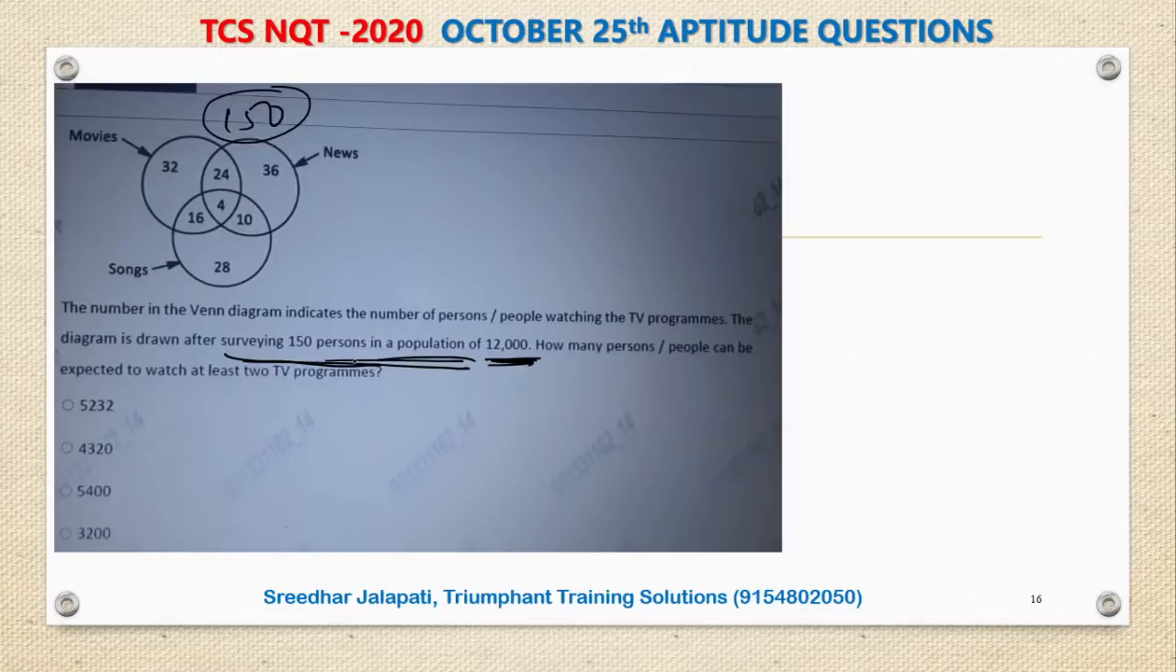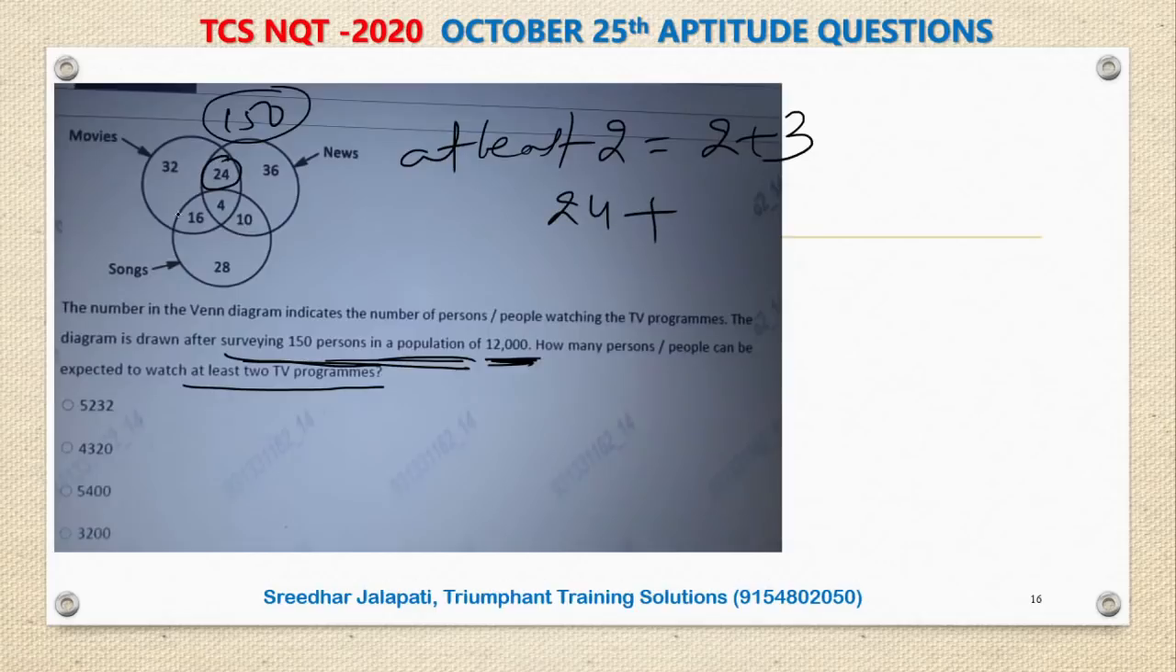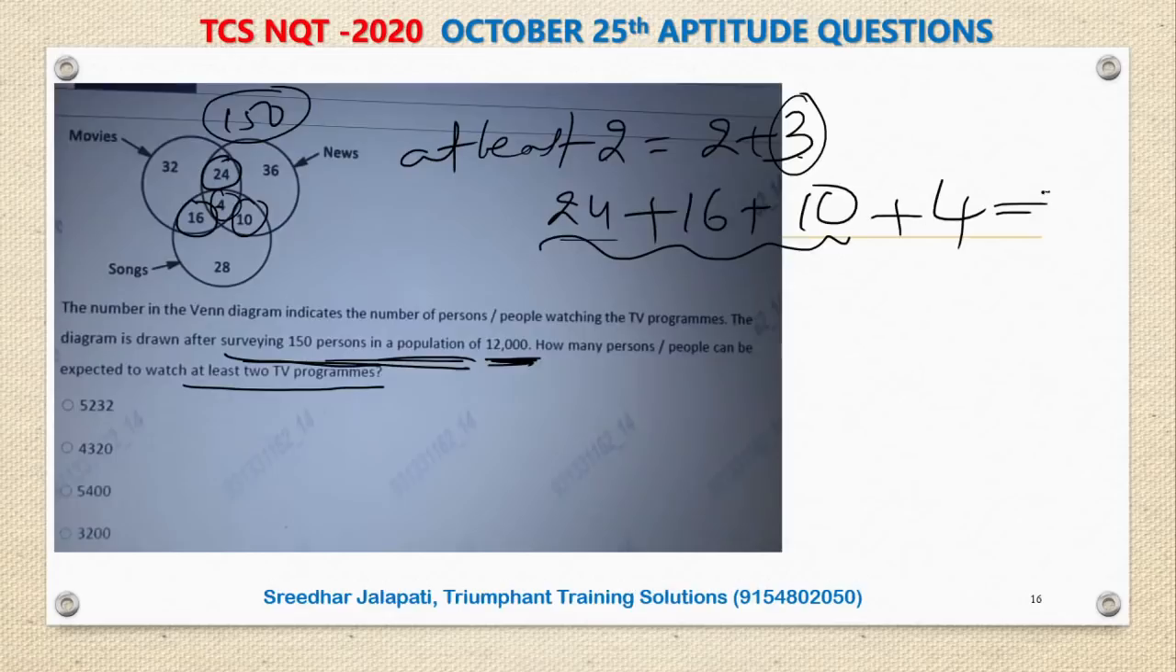Now, how many persons or people can be expected to watch at least 2 TV programs? What do you mean by at least 2 or 3? Here, who are the people watching 2 TV programs? These 24 who are watching movies and news but not songs. These 16 who are watching movies and songs but not news. And these 10 who are watching news and songs but not movies. So all these are watching 2 exactly. At least 2 is nothing but 2 or 3. So 3 is nothing but 4 people who are watching all 3. So this is 40, 54.